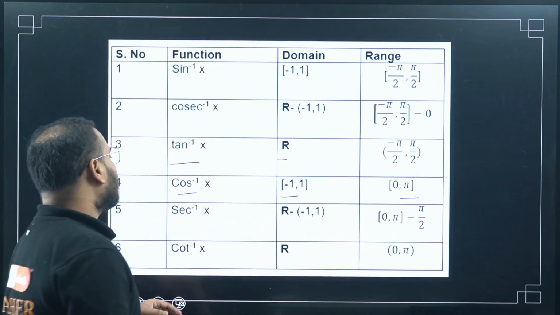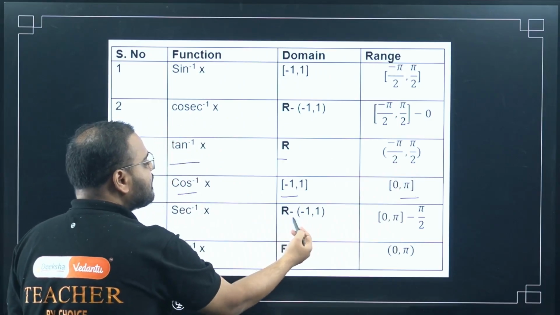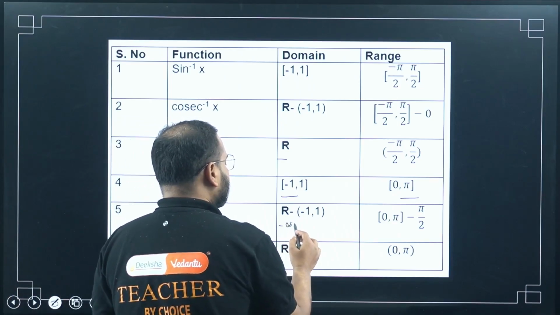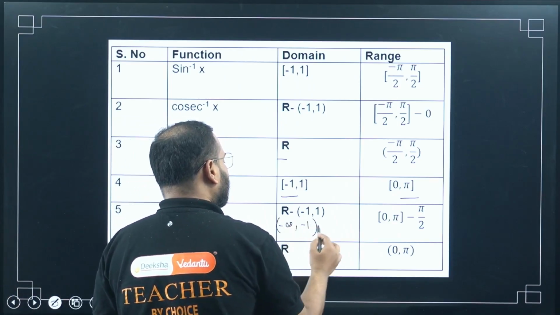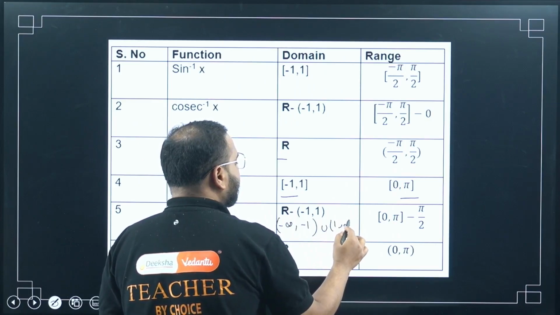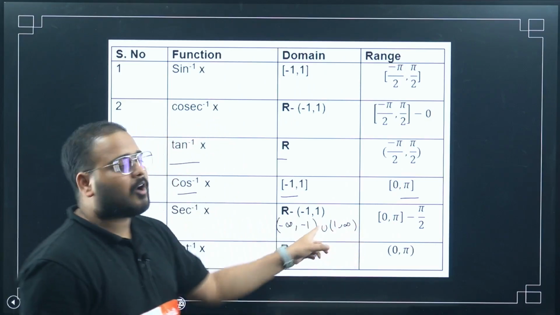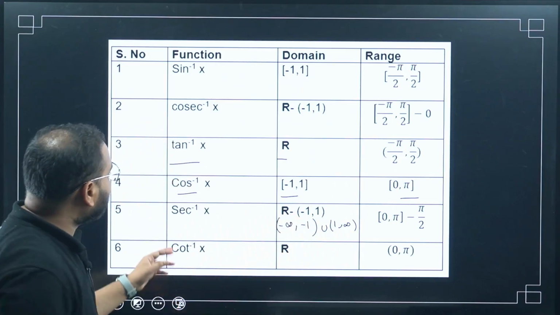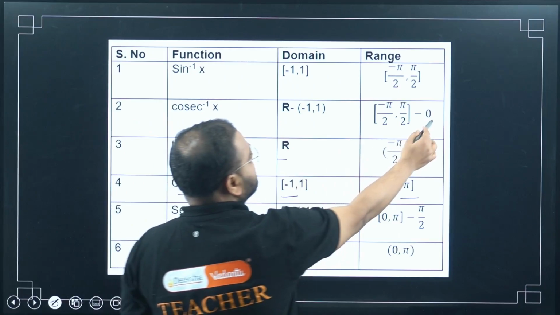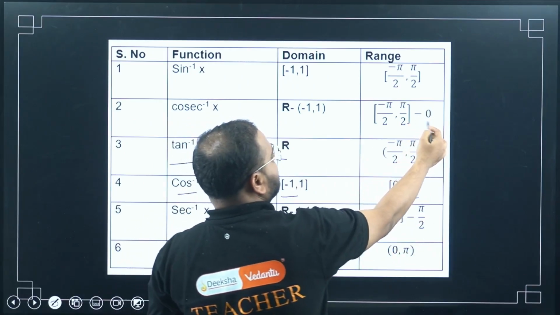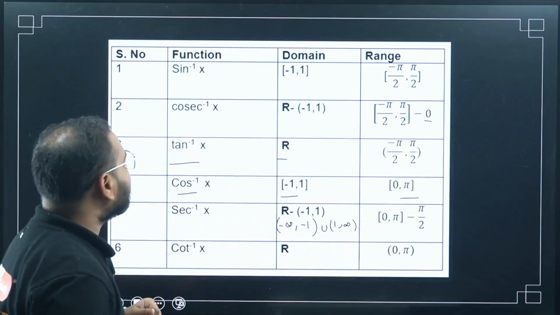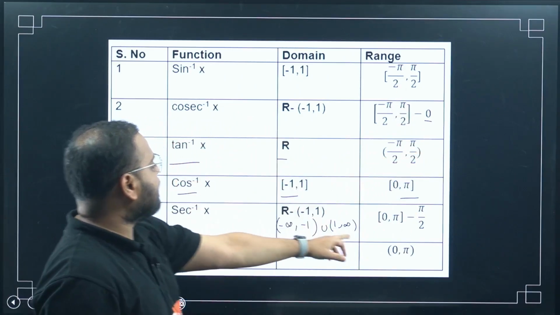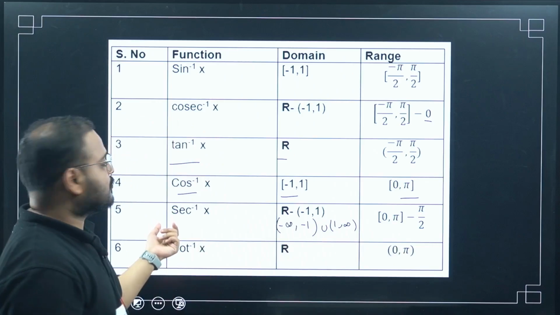Okay, what about sec? Sec inverse domain is all real, but -1 and 1 are not part of the answer. I can write this as minus infinity to -1 union 1 to infinity, anything outside -1 and 1. What about cosec? Same domain, range again not including 0. Here 0 is not there. Why? Because sine 0 is 0, so the inverse will be infinity, so not possible. Same way over here also, pi by 2, the cos of pi by 2 is what?